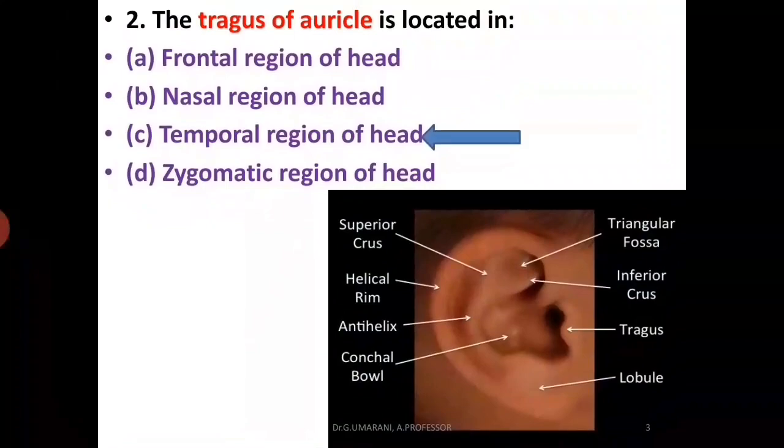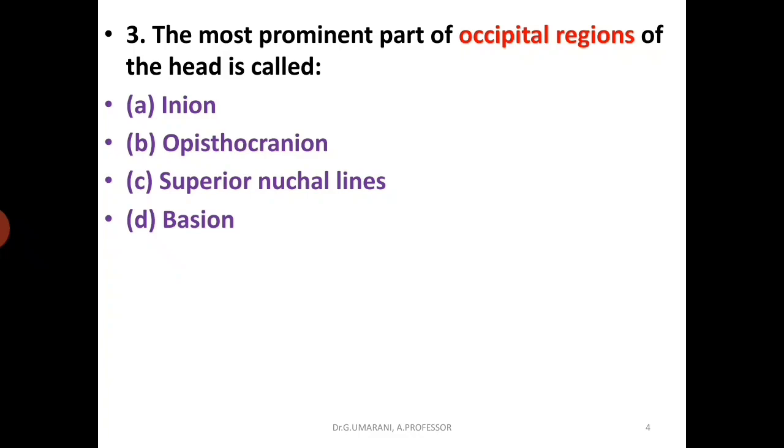Third question: the most prominent part of the occipital region of the head is called? Options are inion, opisthocranion, superior nuchal lines and basion. And the answer is opisthocranion.